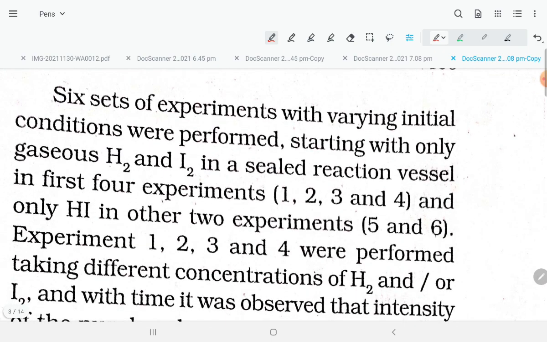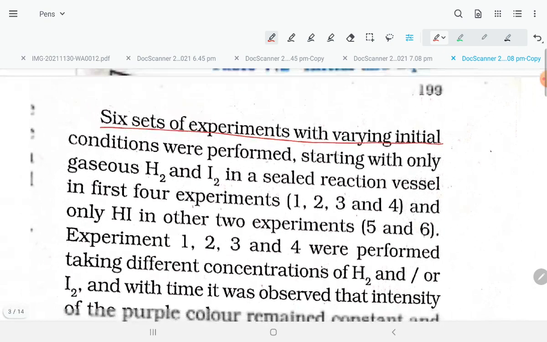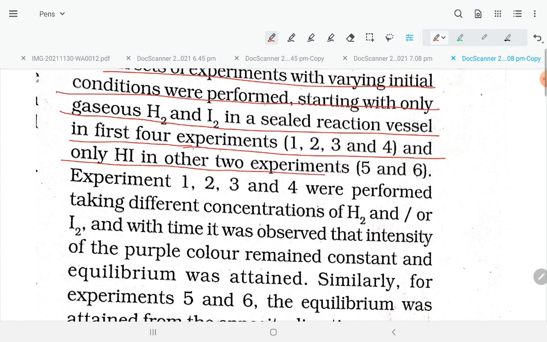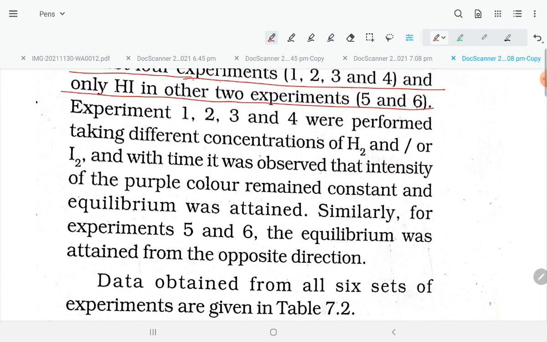Six sets of experiments with varying initial concentrations were performed in a sealed reaction vessel, starting with only gaseous H2 and I2 in the first four experiments, 1, 2, 3, 4, and only HI in the other two experiments, 5 and 6. Experiments 1, 2, 3, 4 were performed taking different concentrations of H2 and I2.